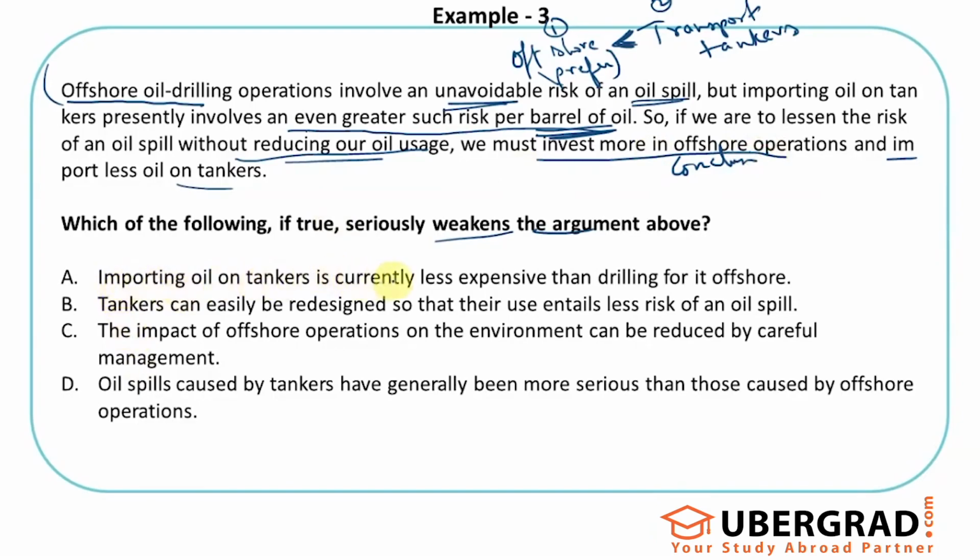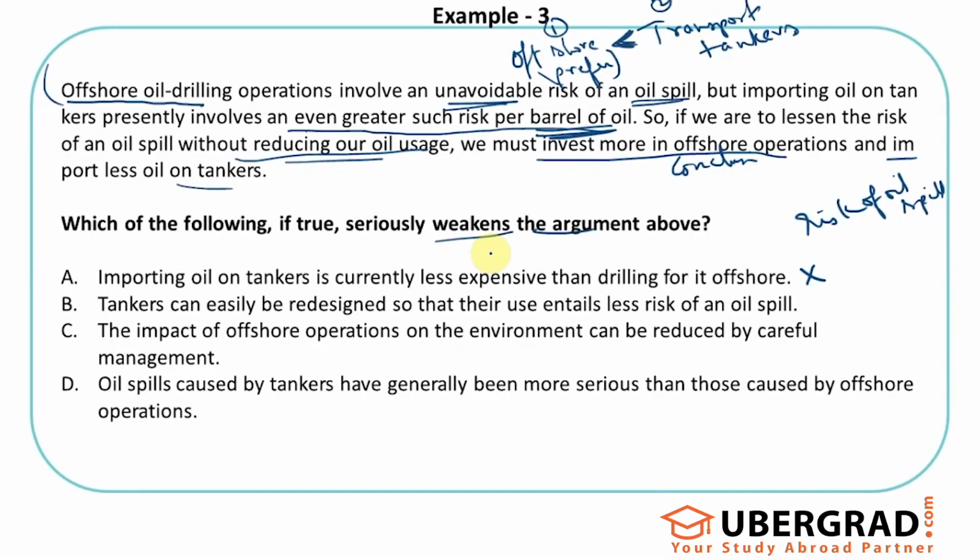Importing oil on tankers is currently less expensive than drilling for it offshore. Could be, right? But how does it even matter? Not relevant. Why? Because the core argument is not related to money. It's related to the risk of oil spill, which is not being attacked in any way by this statement. Yes, it could be less expensive. So what? Because the author is not talking about saving money or being efficient in terms of money. It's more about reducing the oil spill, making it efficient in that sense. So option A is not attacking the core argument.